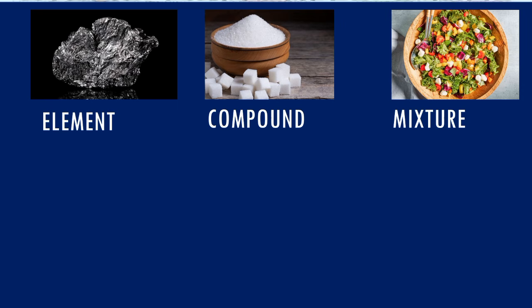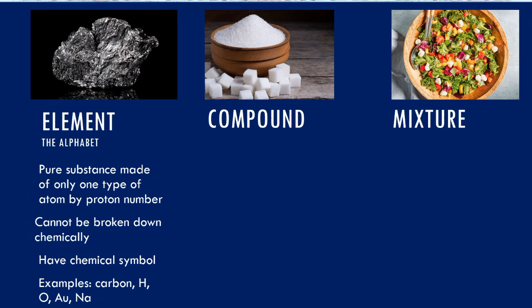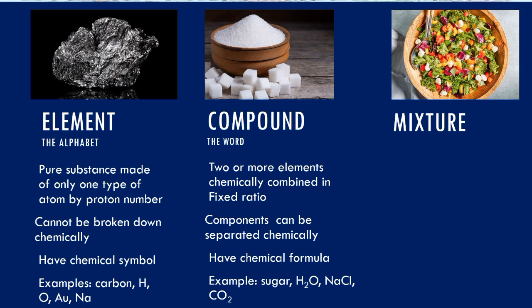When we say element, this is the simplest pure substance. Example, gold, oxygen. They cannot be broken down further. In this view, I want you to see them as the alphabet of chemistry. Compounds are formed when two or more different elements chemically bond in a fixed ratio. Example, sodium chloride, water. Sodium chloride is 1 atom of sodium, 1 atom of chlorine. Water is 2 atoms of hydrogen and 1 atom of oxygen. Their properties are entirely different from the elements that make them.